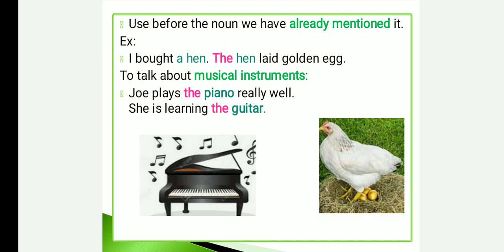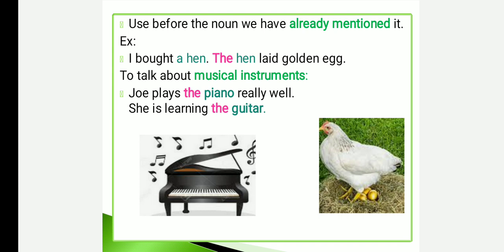Then I am speaking about the same hen which I bought, so I have to use the definite article "the". The hen laid a golden egg. That means it represents the hen which I bought.